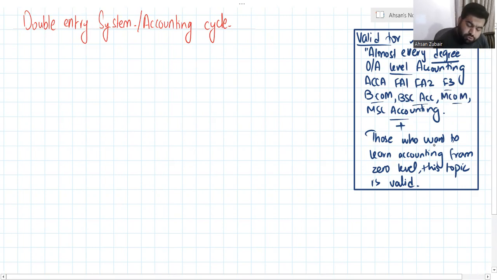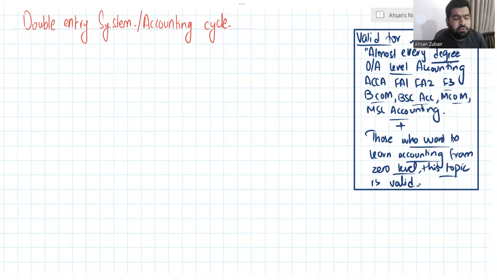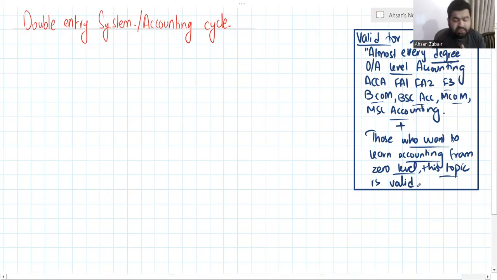Plus, those students and people who want to learn accounting from zero level, this topic is also valid for them, because when you start from zero level, you first of all have to understand the logic on which accounting has to be done, and this is that topic. So we're going to start our first topic, double entry system slash accounting cycle.